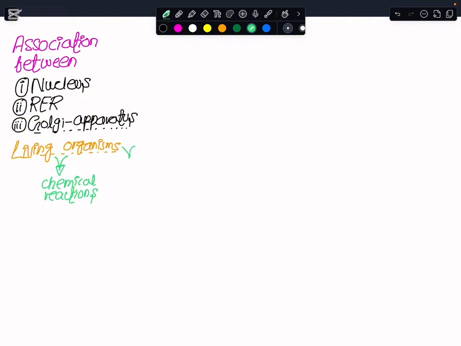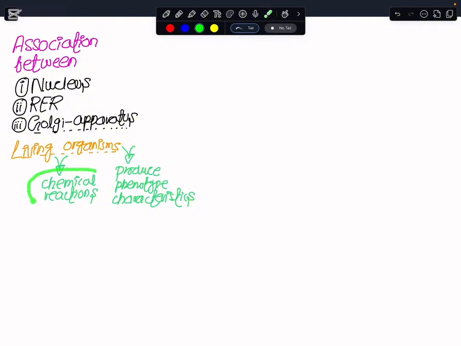Other than that, the second situation we have to consider is that these living organisms have to develop characteristics that lie on the outside of the living organisms, which we see with our own eyes. These are termed phenotypic characteristics. So we have to bring about a lot of chemical reactions and develop our outer observable characteristics, our phenotypes.